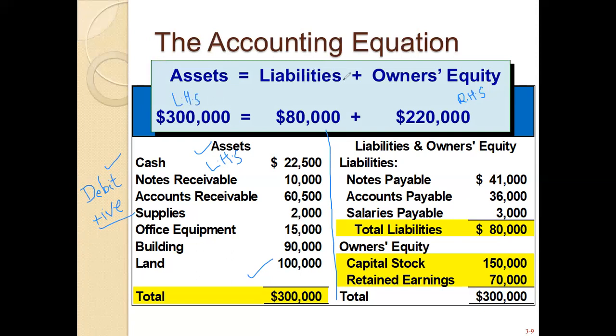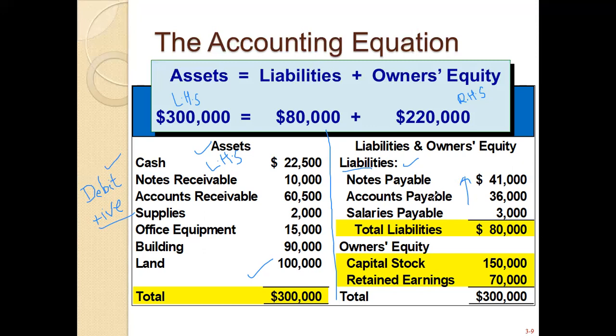Now let's talk about the right hand side. We have liability and owner's equity on our right hand side. Liability means your note payable, your account payable, salaries. What is the definition of liability? It is a negative cash flow of a business. It means our current obligation, our due amount that a business needs to pay at a future time. Liability is a negative sign for the business. As your liability increases, you will not be happy.